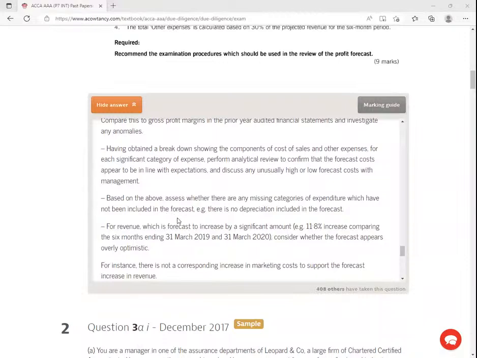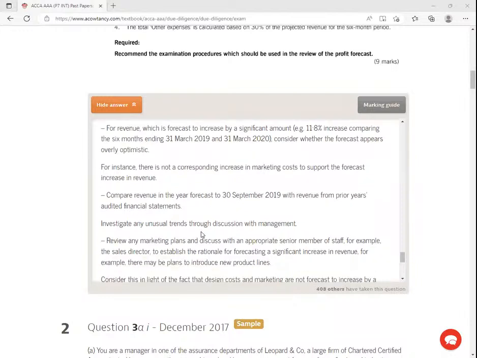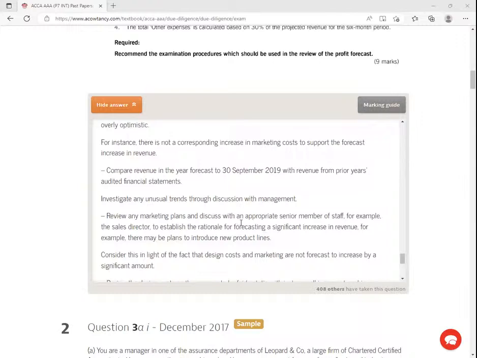For revenue, which is forecast to increase by a significant amount of 11.8% comparing to the 6 months, consider whether the forecast appears overly optimistic, whether it's reasonable, right? Compare the revenue in the year forecast to that in September 2019, the revenue from prior years' audited financial statements. Again, in this case, you're trying to ascertain the trends. Review any marketing plans and discuss with an appropriate senior member of staff, for example, the sales director, to establish the rationale for forecasting a significant increase in revenue.